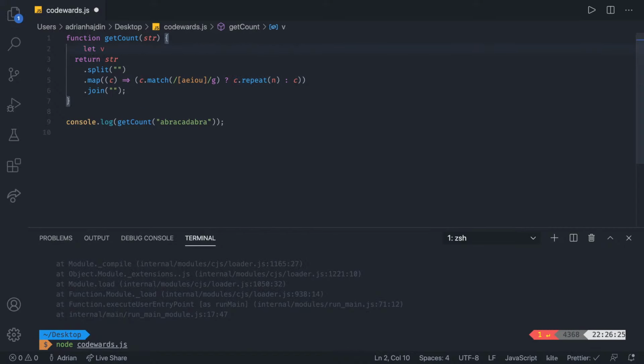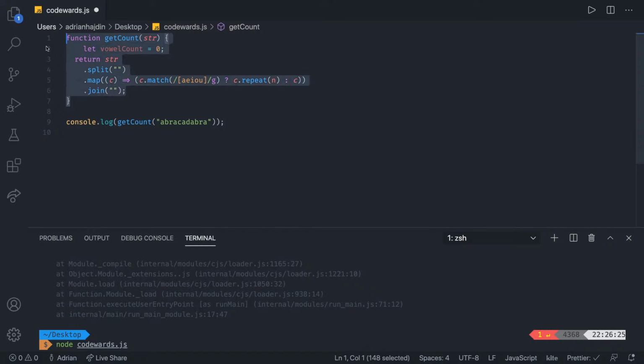So why don't we have the let vowelCount and then simply set it to 0 by default, and then simply increment it. So if this is the case, we want to increment it, and if that is the case, we don't want to. Yeah, so this is kind of weird. I wouldn't do that this way, but still, thank you so much for your solution. Maybe you had something different in mind that I'm not seeing right now.